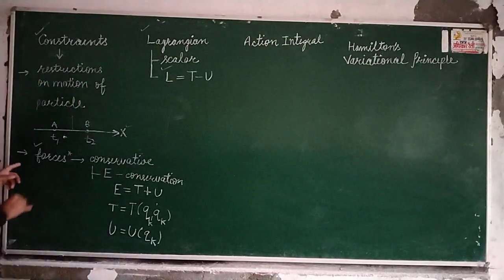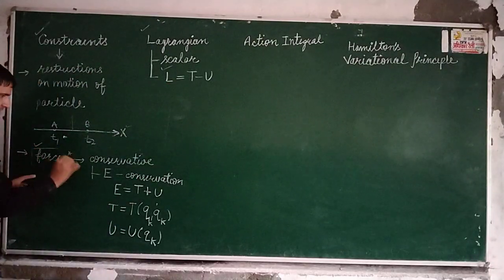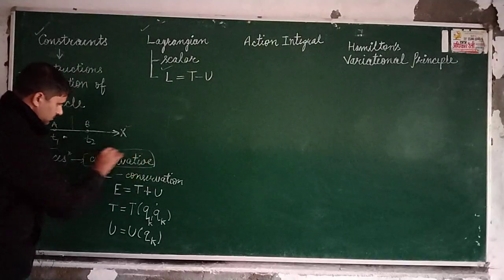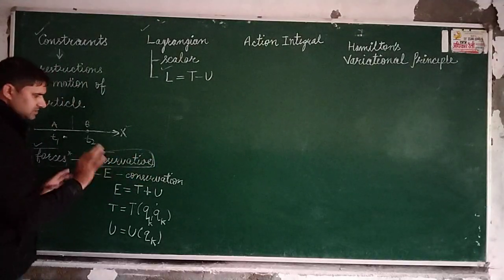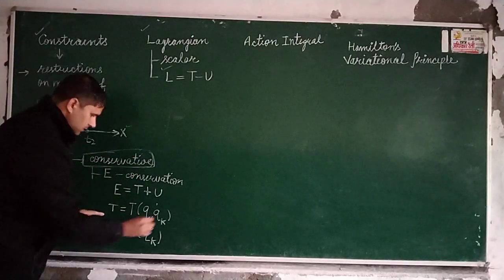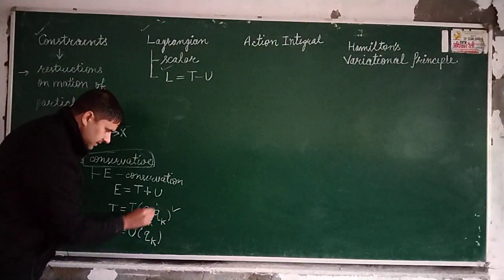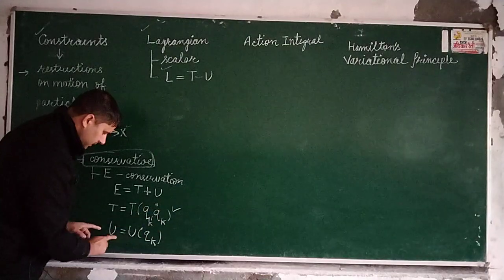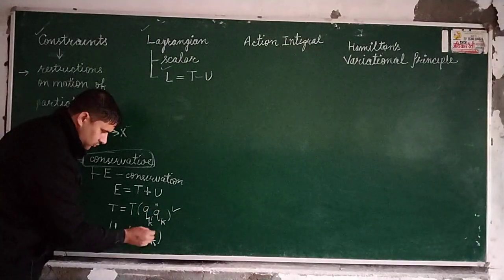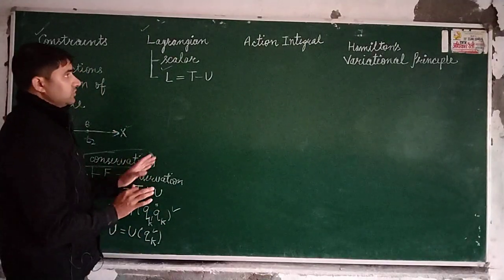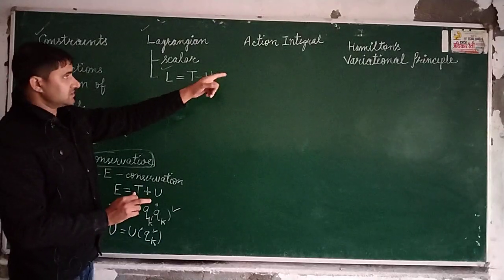we have the constraints in the form of conservative forces. So the kinetic energy is a function of generalized coordinate and velocity, and potential energy is a function of generalized coordinate only. Okay, we are to discuss this thing.